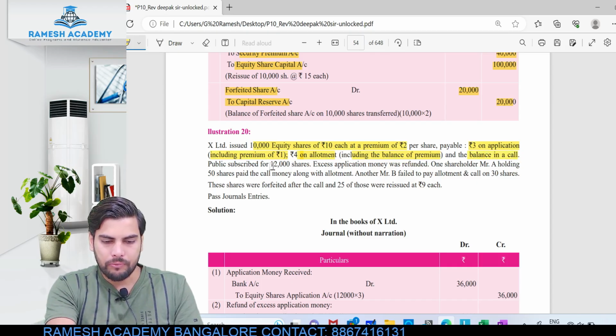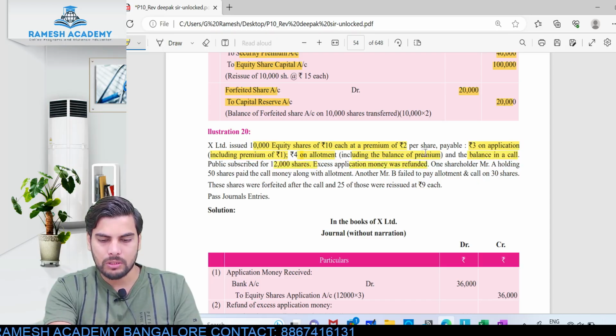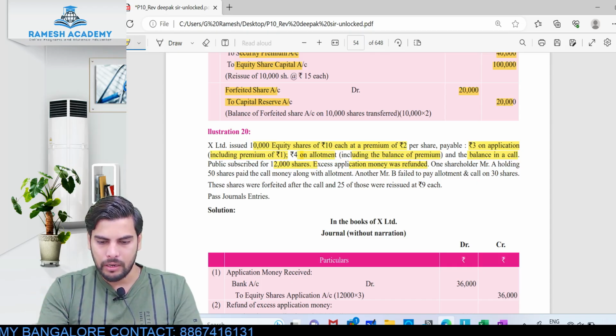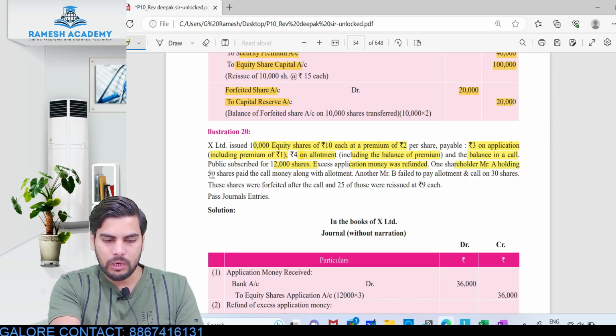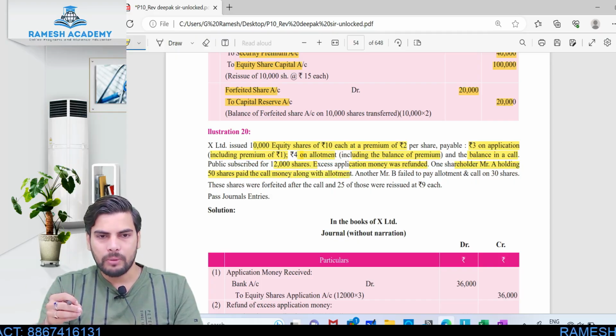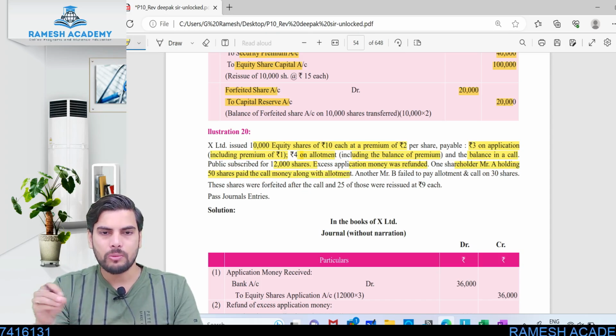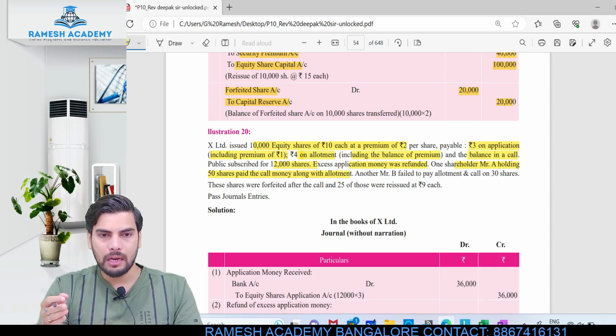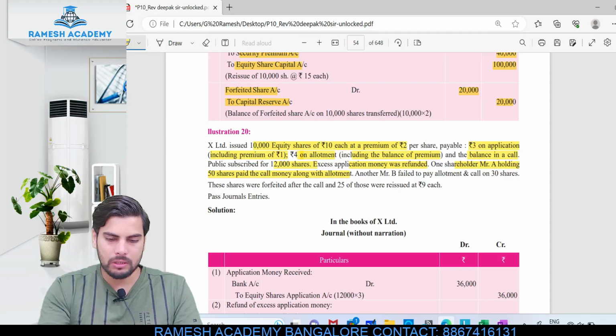Public subscribed for 12,000 shares, excess application money was refunded. So clearly that 2,000 shareholders who applied in excess, we are just refunding it. One shareholder, Mr. A, holding 50 shares, paid the call money along with allotment itself. So at the time of allotment, he is not only paying the allotment money, but he is also paying this call money. So will it be calls in arrears or calls in advance? This particular person paid the allotment money as well as the first call money, so he is paying something in advance. So this would be treated as calls in advance.